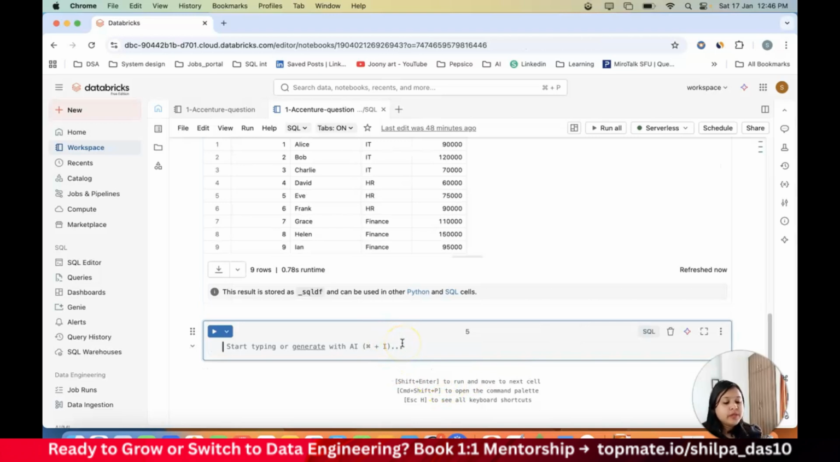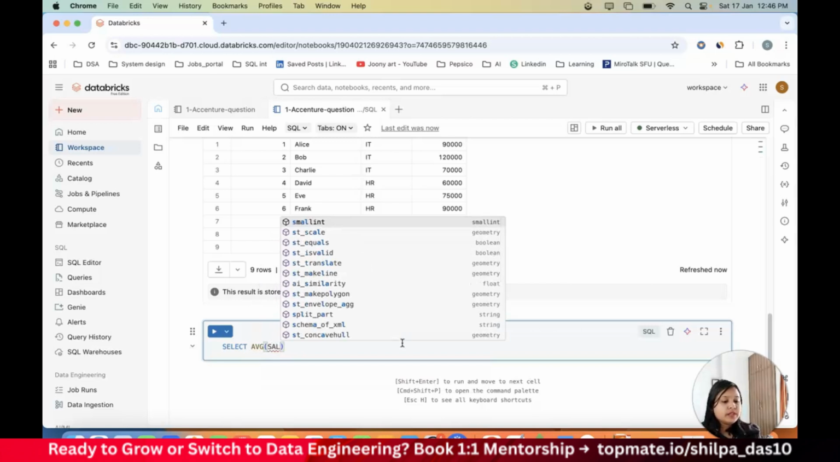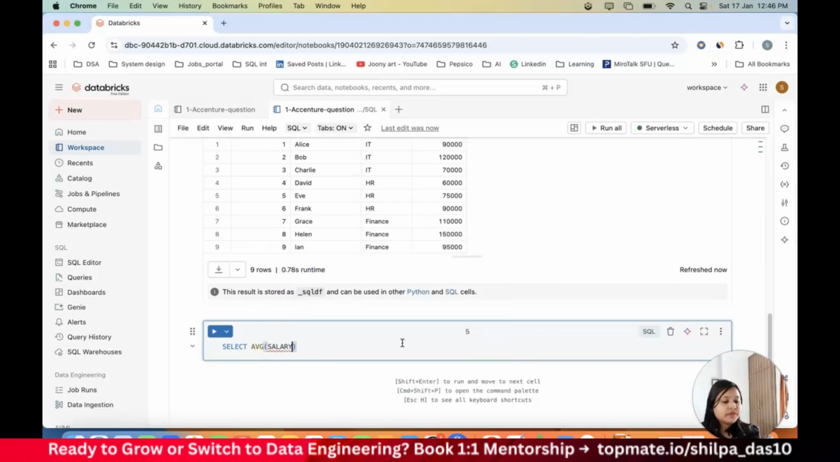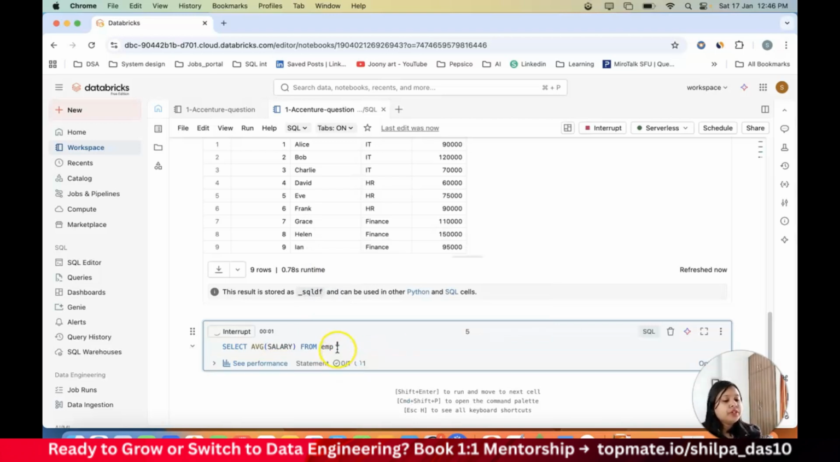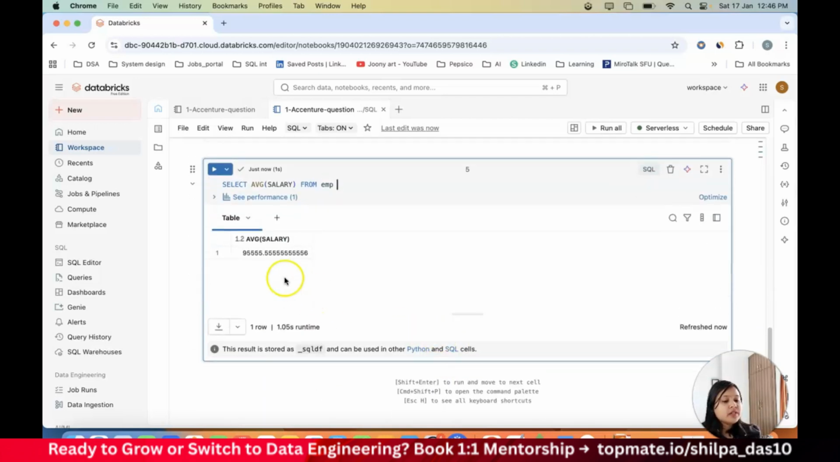Now, what I will do is calculate first my average salary. So how do you calculate the average salary? You do a select average of the salary from the employee table. This is my average salary of all the employees. So what is my average salary? It will be one record itself, right? It's calculating the average salary of all the records. That is